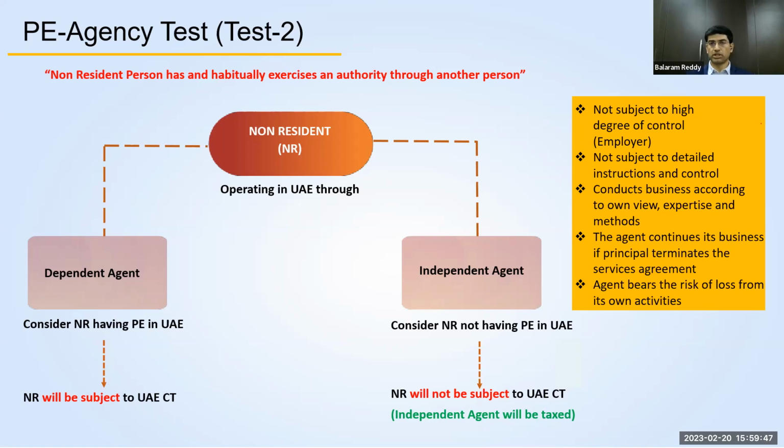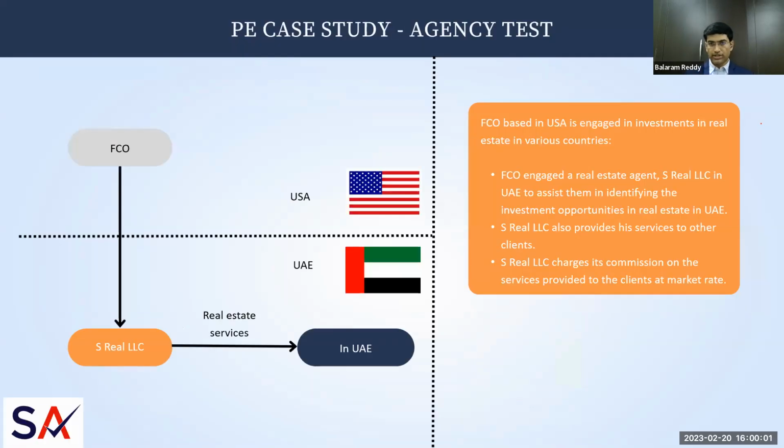How to determine whether a particular agent is considered independent or dependent? These are the conditions that we need to look at to determine whether an agent is a dependent agent or not, an independent agent. Let's look at an example.